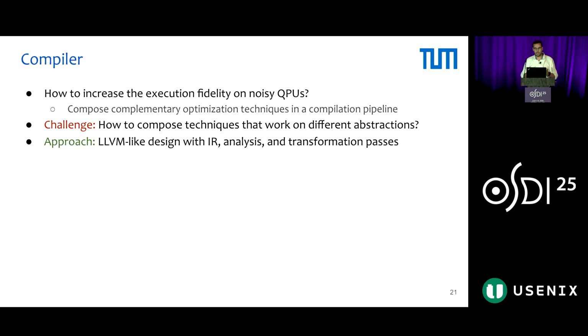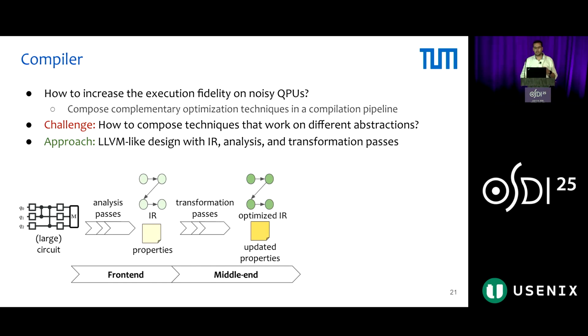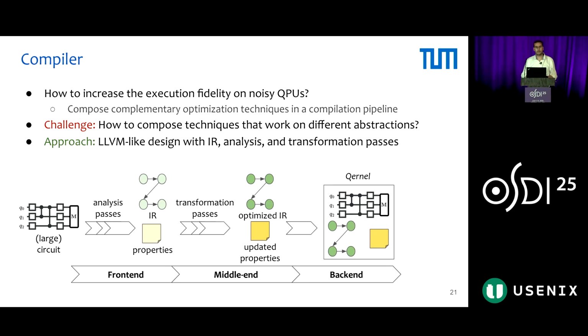The compiler answers the following question: how to increase the execution fidelity on noisy QPUs. We compose complementary optimization techniques in a single compilation pipeline, but the challenge is how to compose techniques that work on different abstractions, which is a common theme in quantum computing. Our approach is an LLVM-like design with an intermediate representation, analysis, and transformation passes. Our frontend takes a possibly large circuit and performs analysis passes that create the IR and some properties. The middle end iteratively optimizes this IR and updates the properties accordingly. And the backend outputs the final optimized kernel with the final updated properties.